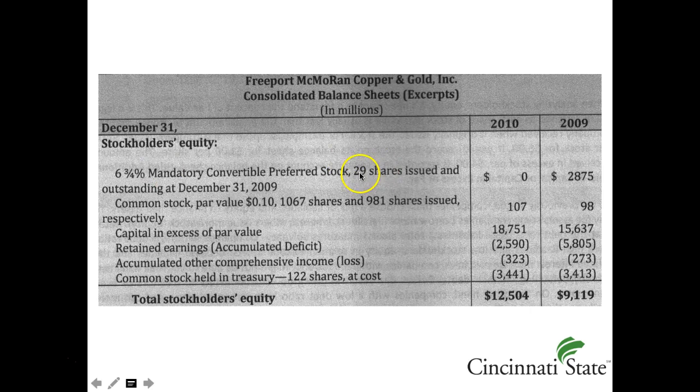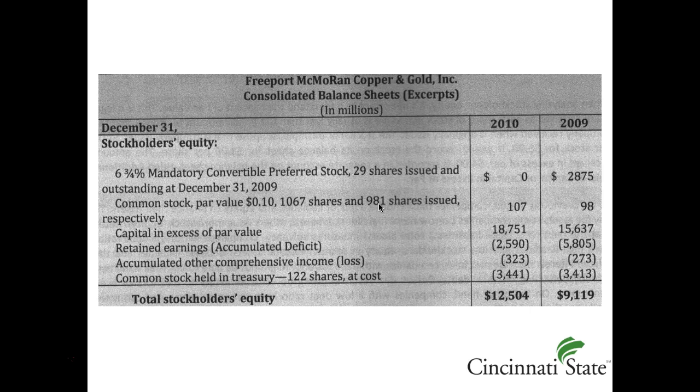29 shares were issued and outstanding in 2009. In 2010, there were no preferred shares issued or outstanding. Common stock has a 10-cent par value. 1,067,000,000 shares were issued in 2010 and 981 million shares were issued in 2009.